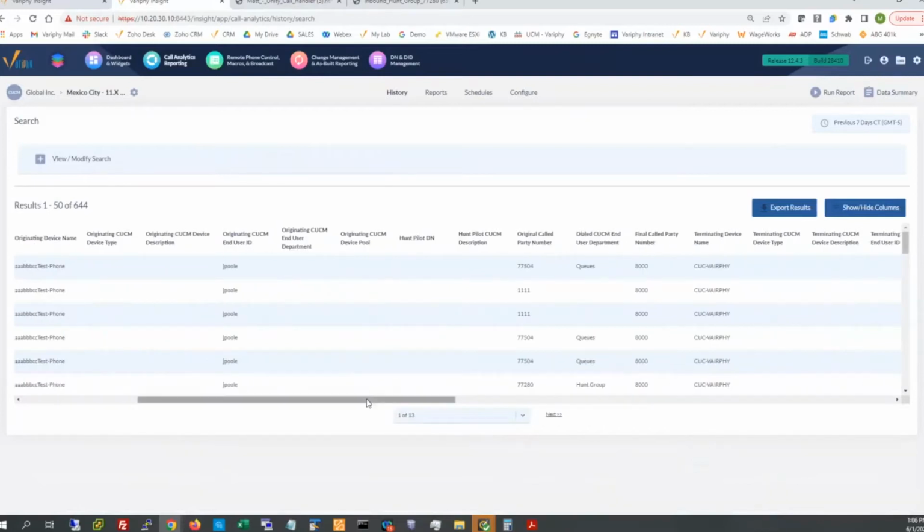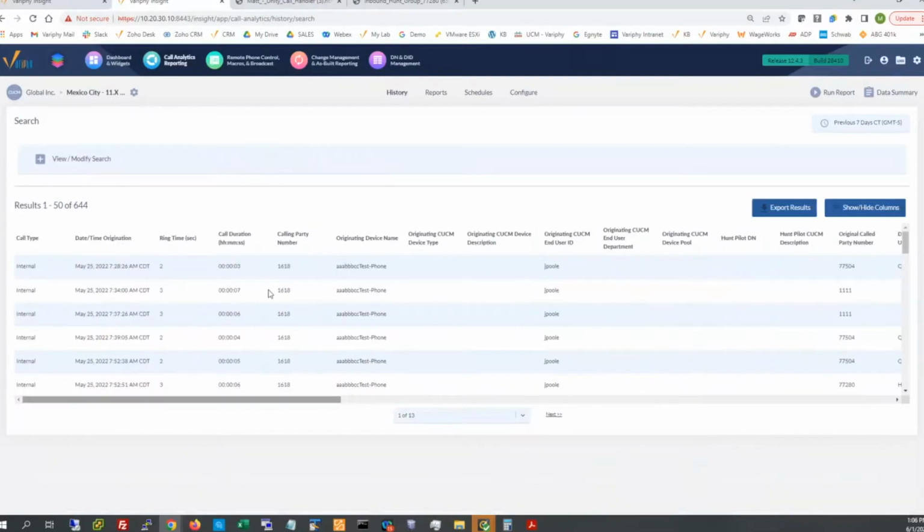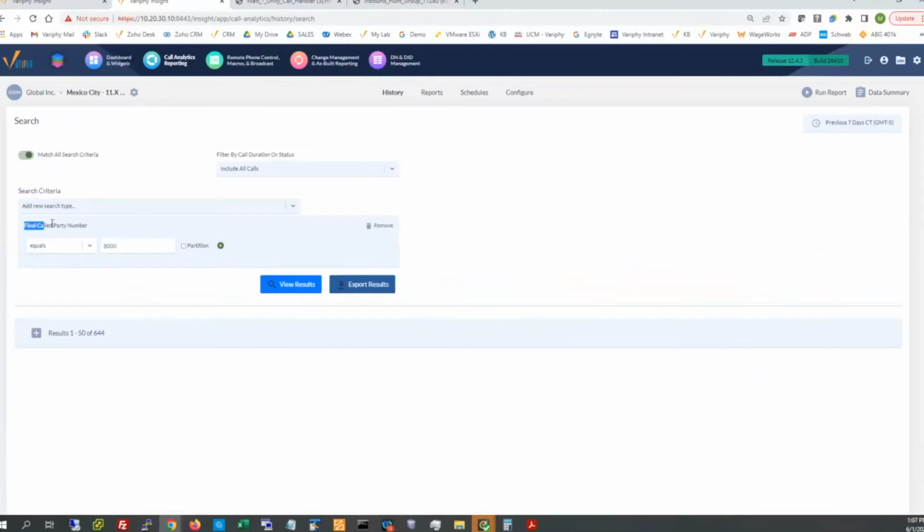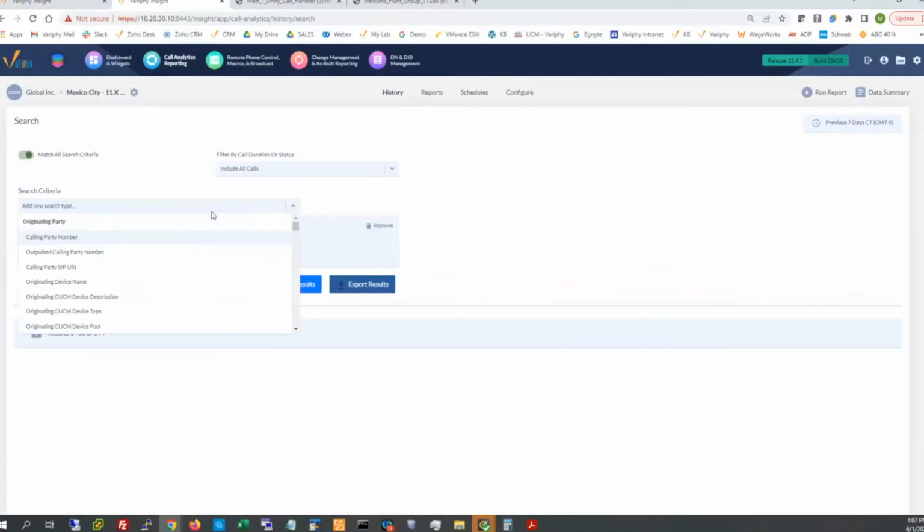Just seeing here briefly, I did have some other calls from the internal variety, so let's go ahead and filter those out as well. So we can just lock in on true inbound external calls that are ending up in Unity. Now, whether or not they're going through the handler, we're going to find that out in a moment. But let's filter these out right now. So we'll just piggyback off of the search criteria I currently have, which is final call party number equaling the voicemail DN number.